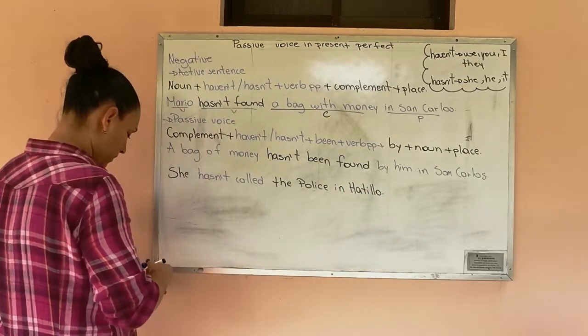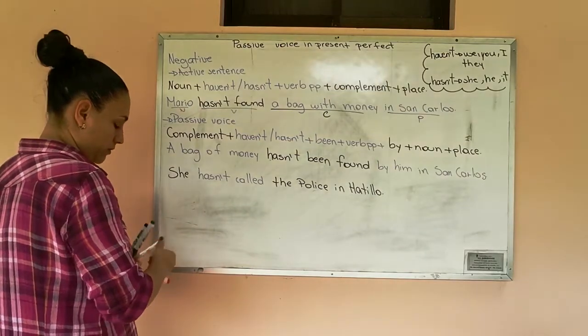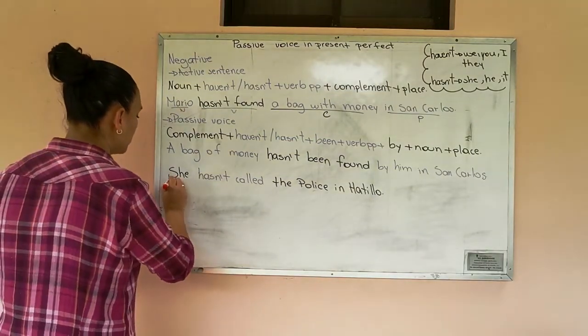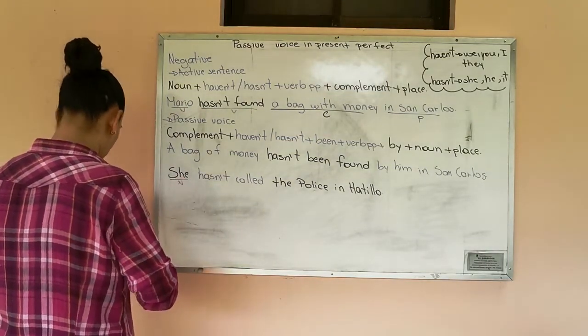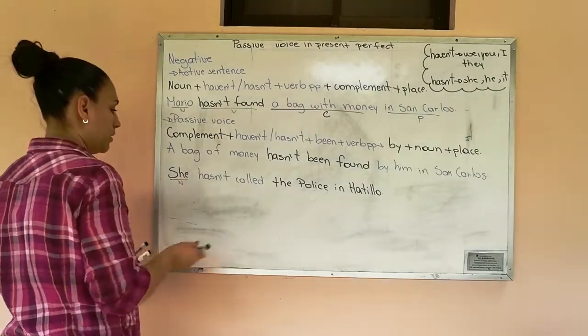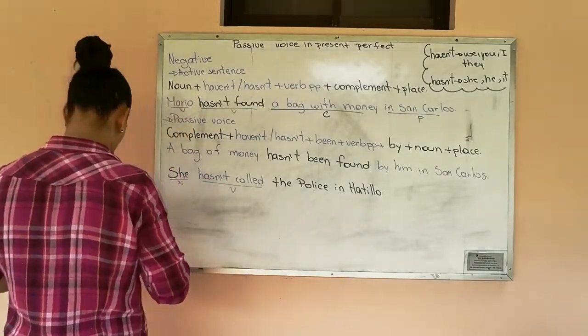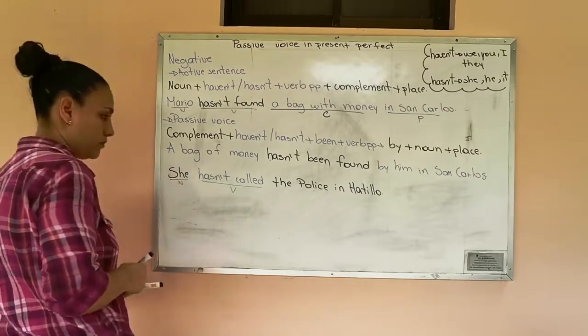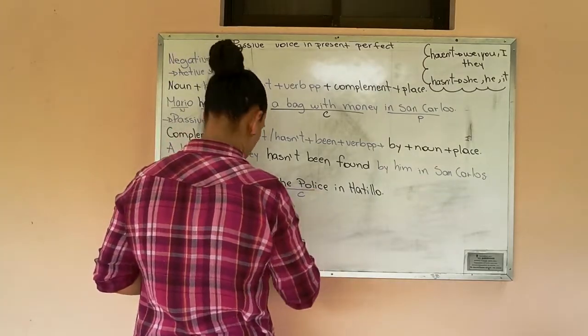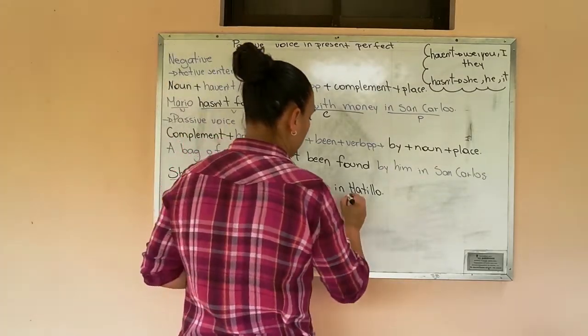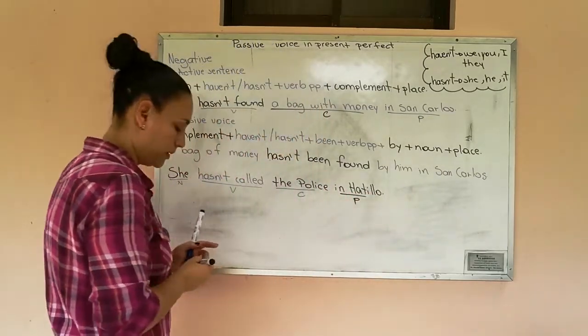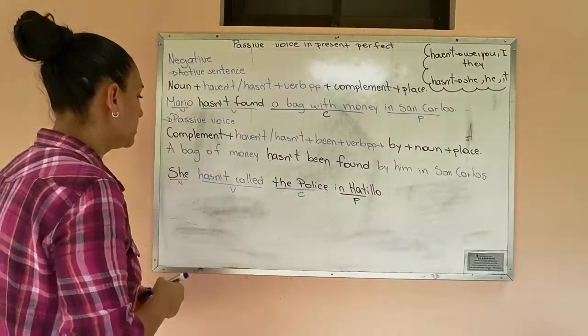Okay. The noun is she. The verb hasn't called. The police is the complement. In a thief is the place. So the sentence goes like this.